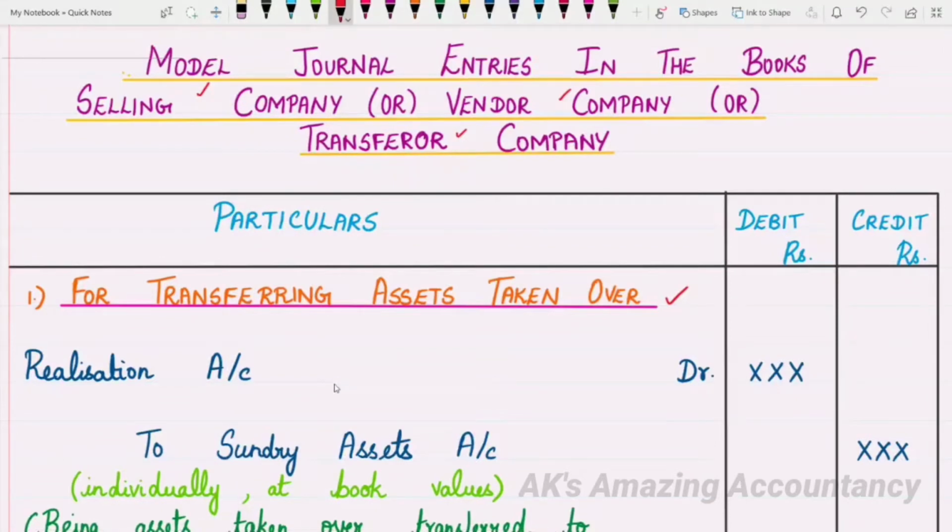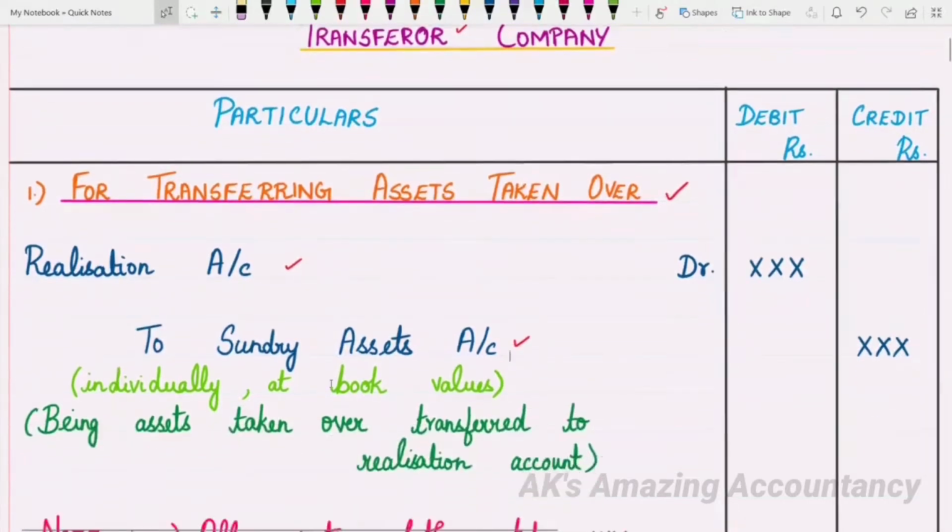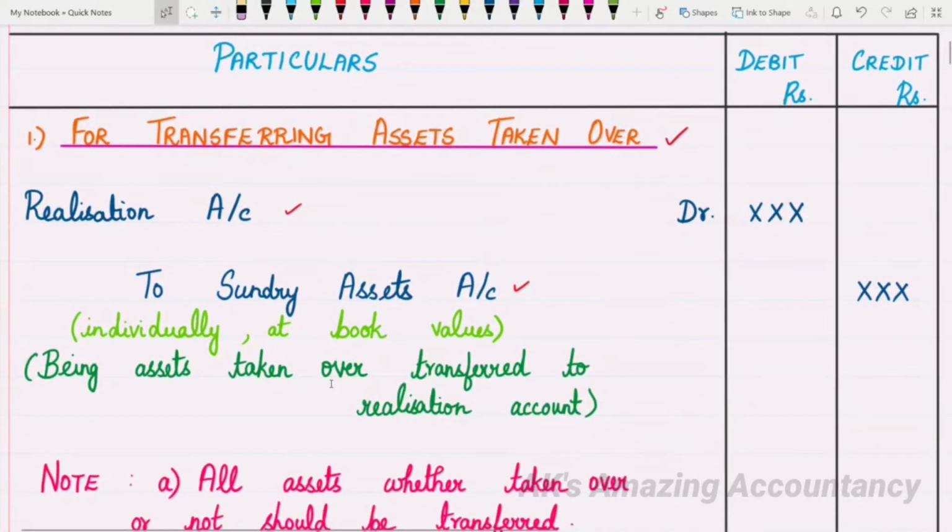The entry will be realization account debit to sundry assets account. Let me repeat the entry once again: realization account debit to sundry assets account. Here there is a very important point which you will have to bear in mind. When you record, the assets will have to be recorded individually. What do you mean by this? When you're given the name of the asset like land, building, plant, machinery and so on, each and every asset will have to be recorded individually and they will have to be recorded at book values. So keep this point in your mind.